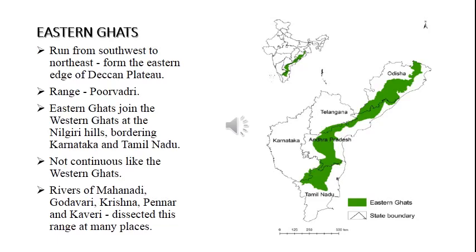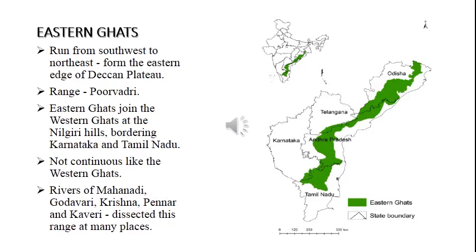Don't confuse Sahyadri and Purvadri. The northern part of the Western Ghats range is called Sahyadri. The Eastern Ghat range is called Purvadri. Then the Eastern Ghats join the Western Ghats at the Nilgiri Hills. Do you know the Nilgiri Hills? In the Nilgiri district only, the Western Ghats and Eastern Ghats join, bordering Karnataka and Tamil Nadu.